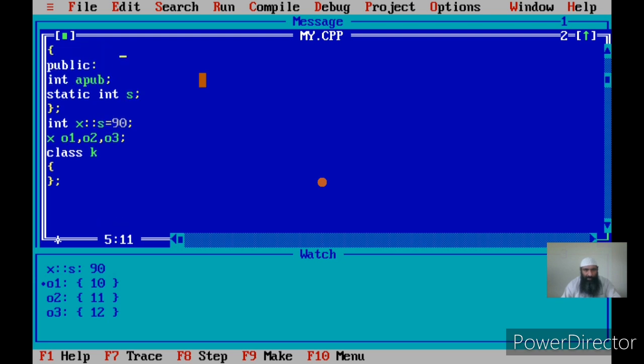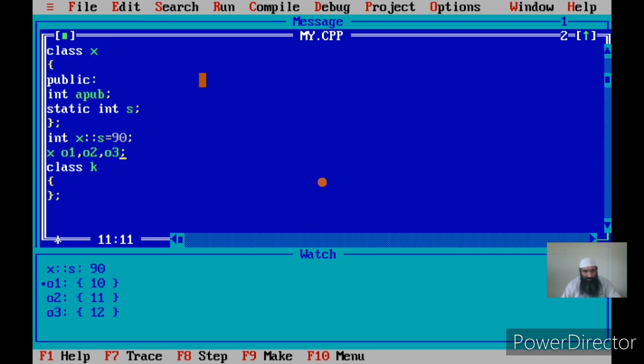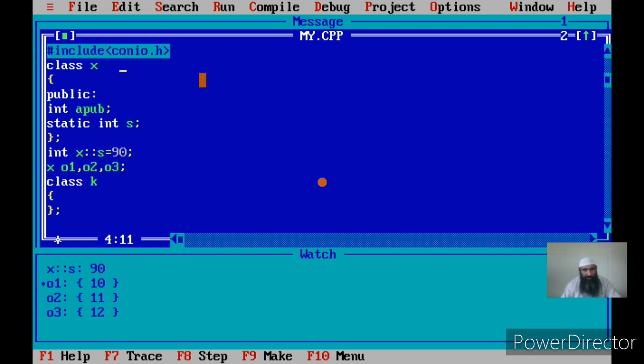Okay, I told you only one copy of this member will exist, and this copy will be shared by all the objects. So s will be the data member of all the objects, but with only one copy. So whatever object makes changes to this copy, it will be applied to all objects. This indicates that it is a shared data member.